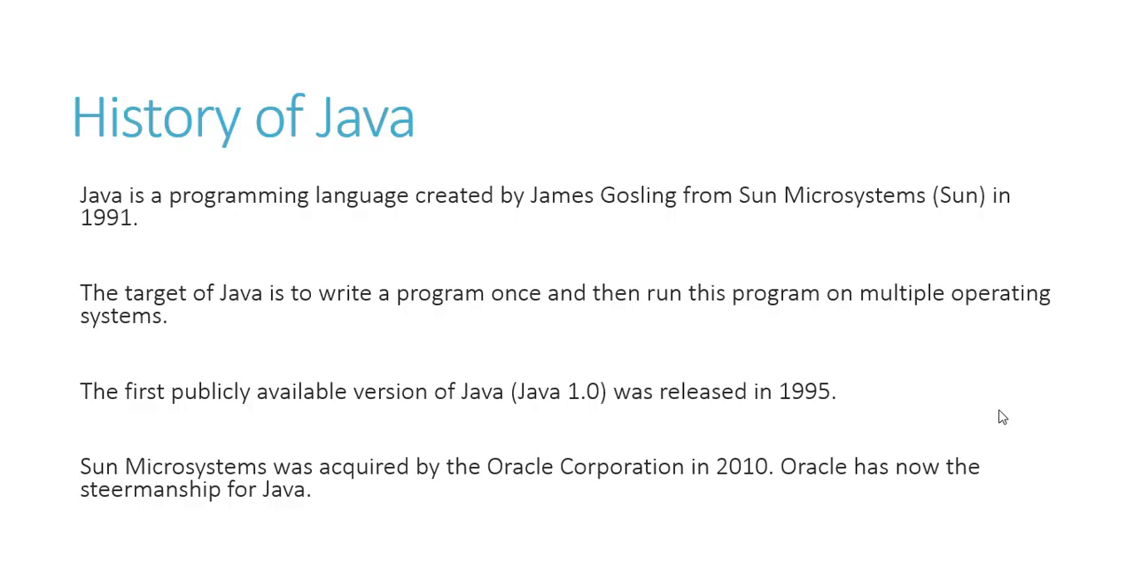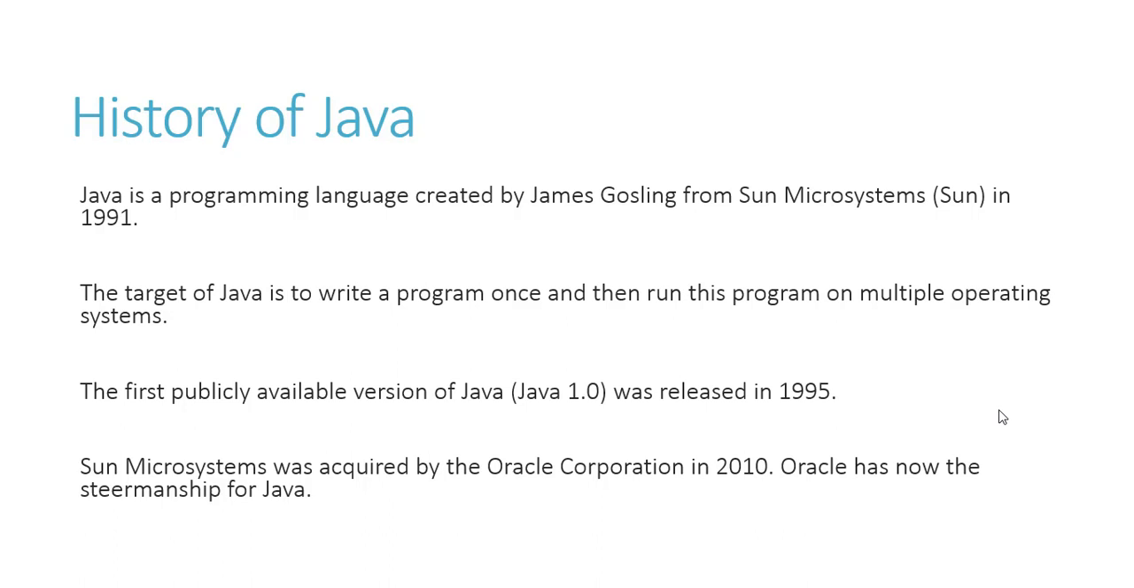History of Java. Java is a programming language created by James Gosling from Sun Microsystems. So Java originated from a company called Sun Microsystems. This is a company which created Java in 1991. This program was created because it was very difficult that if I've created a program on Windows, I cannot use it on Apple, I cannot use it on iOS, I cannot use it on so many other platforms like Linux, Solaris. So now what I want to do is I want to create a platform independent program.